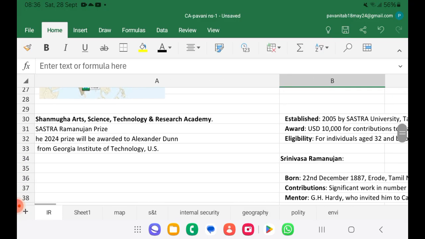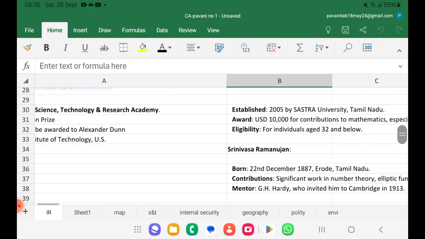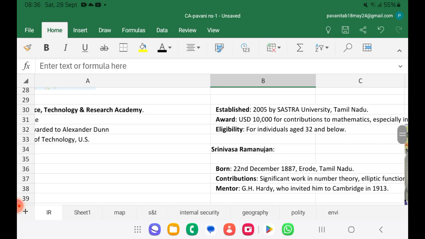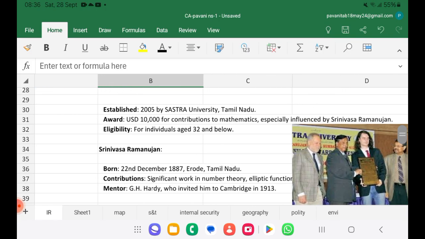For today, the Shanmugha Arts, Science, Technology and Research Academy Srinivasa Ramanujan Prize has been given to Alexander Dunn, from Georgia Institute of Technology, USA. For what has it been given? It is for excellent work in mathematics if the individual is below age 32. It was started in 2005 by SASTRA University, Tamil Nadu. They provide 10,000 USD for contribution to mathematics, especially influenced by Srinivasa Ramanujan.